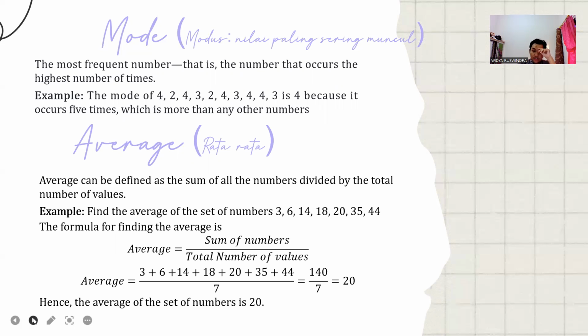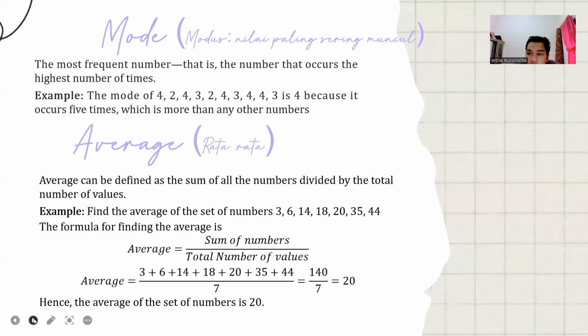Next is average. In Indonesian, we say rata-rata. Average can be defined as the sum of all the numbers divided by the total number of values. For example, find the average of the set of numbers 3, 6, 14, 18, 20, 35, 44. The formula for finding the average is average equal to the sum of the numbers divided by the total number of values.